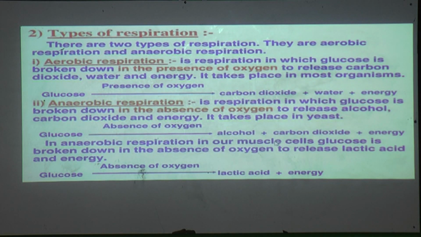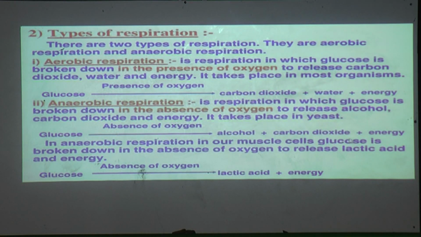Which organisms perform anaerobic respiration? It takes place in yeast. Whenever there is yeast, it performs anaerobic respiration and releases alcohol, carbon dioxide and energy.